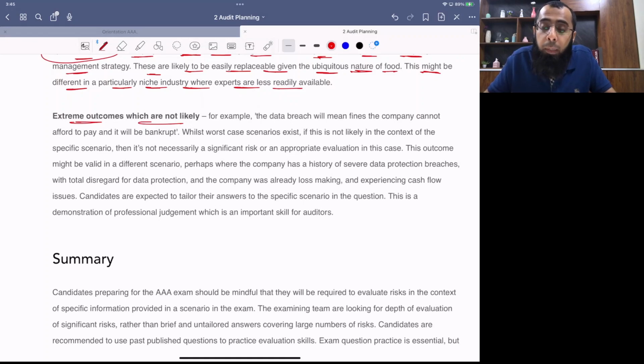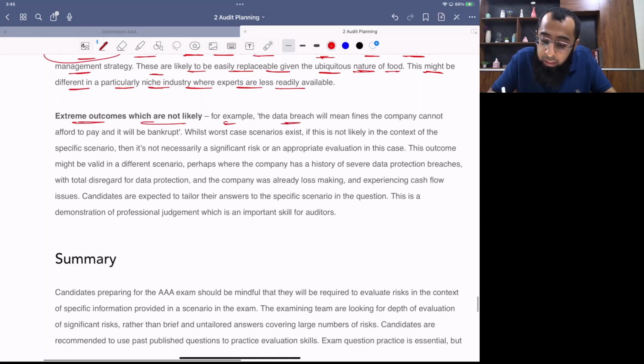That company will not be able to repay the loan and as a result it will go bankrupt. Why it will go bankrupt? It will sell the assets to repay it. Why going to bankruptcy directly? For example, the data breach will mean fines the company cannot afford to pay and it will be bankrupt. This is extreme. Why the company will go bankrupt?